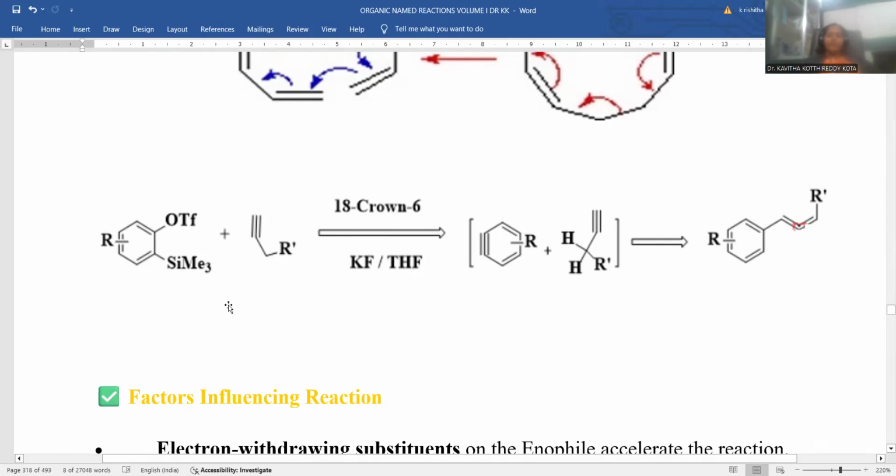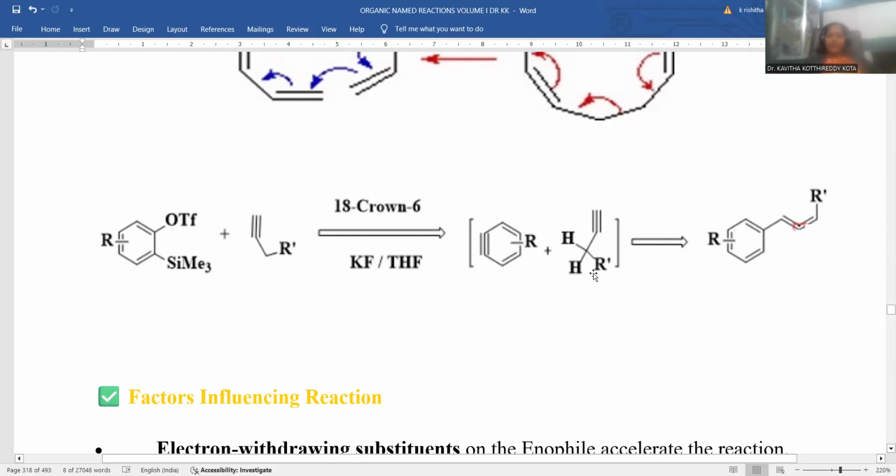So if this is the one taken, what will it do? OTf and trimethylsilyl moieties are discarded. Whenever these two moieties are discarded from the ortho positions with respect to each other, there is the establishment of a triple bond. Benzyne is originated.